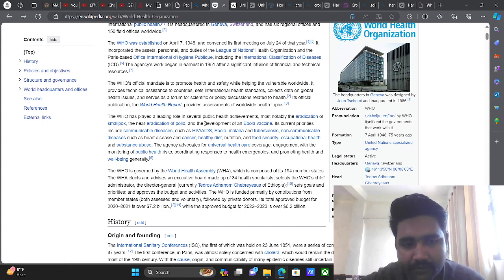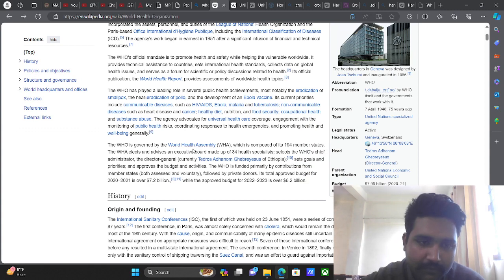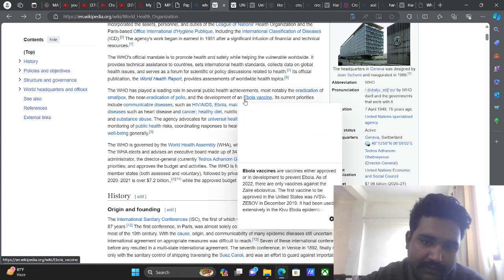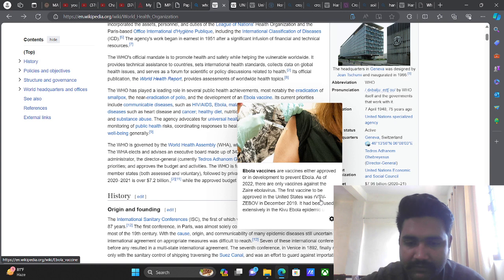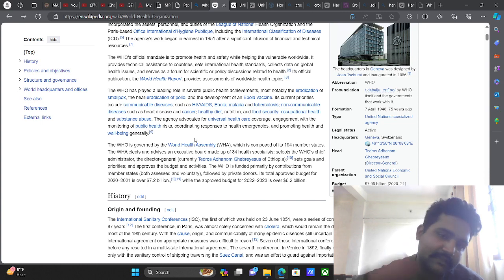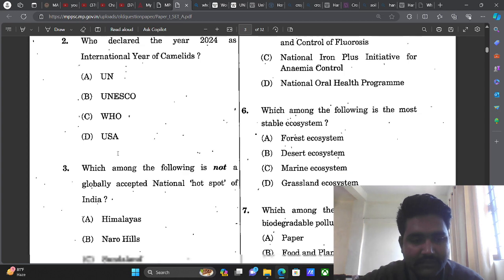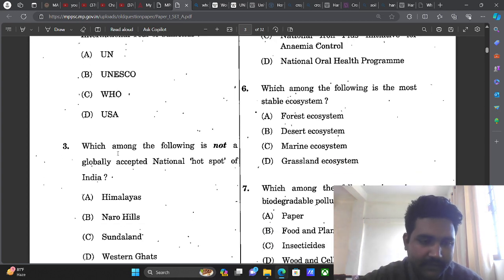WHO played a leading role in several public health achievements, most notably the eradication of smallpox, the near eradication of polio, and development of the Ebola vaccine. The Ebola vaccine is approved to prevent the Ebola virus, right? Its current work includes communicable diseases such as HIV, Ebola, malaria. So this is basically one of the health organizations. USA, you already know, it is United States of America.